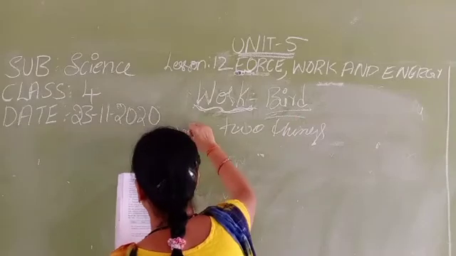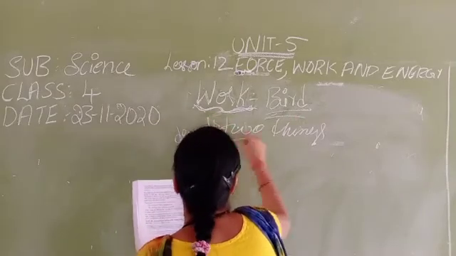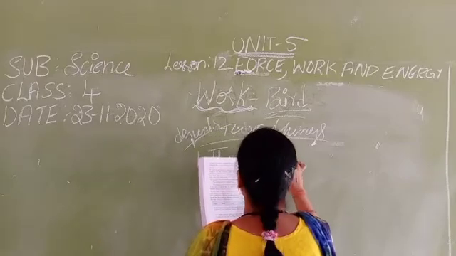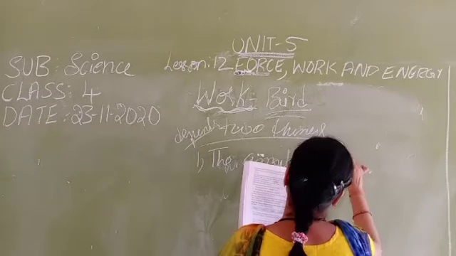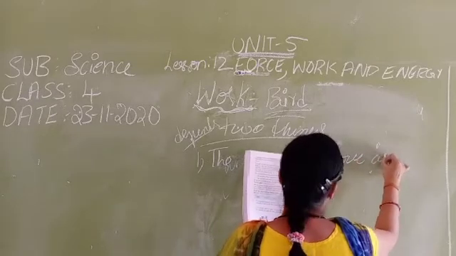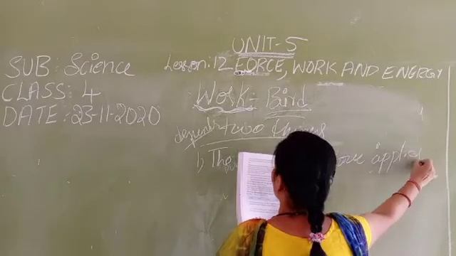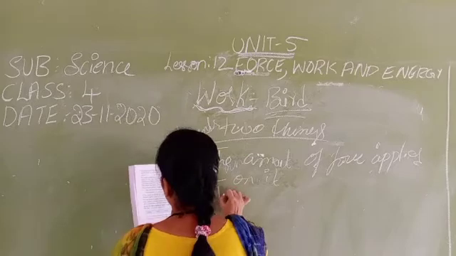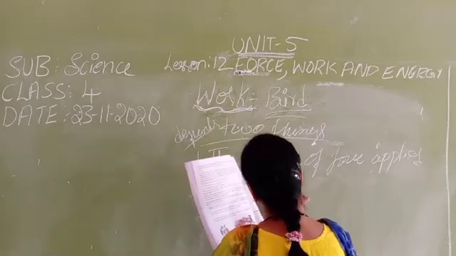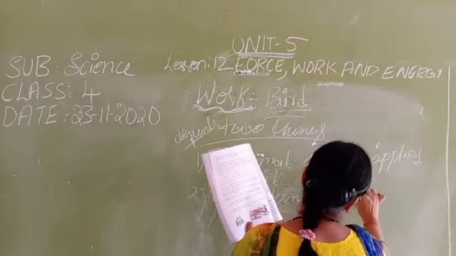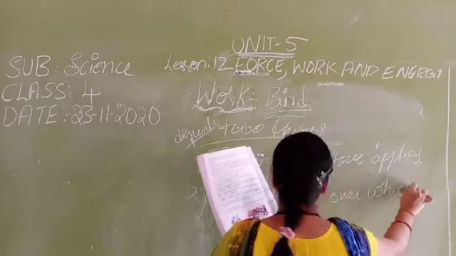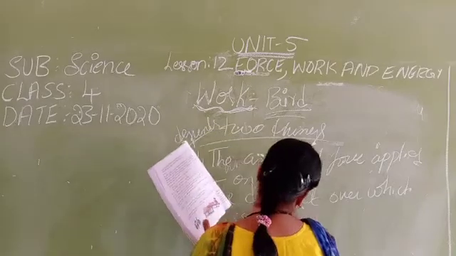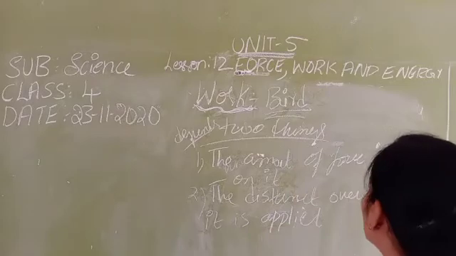The first one is the amount of force applied on it. The second one is the distance over which it is applied.